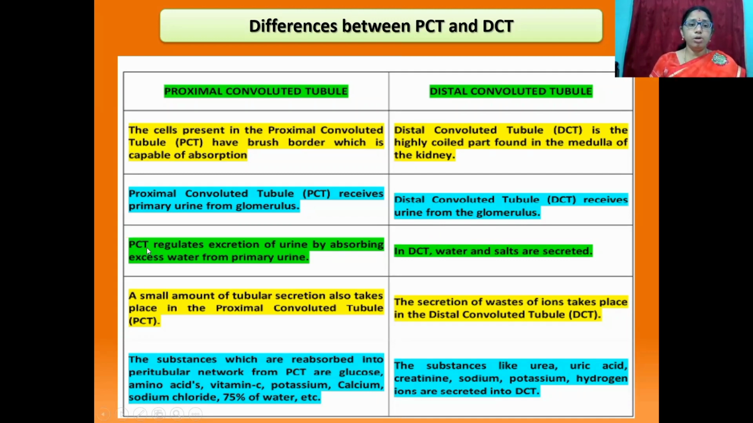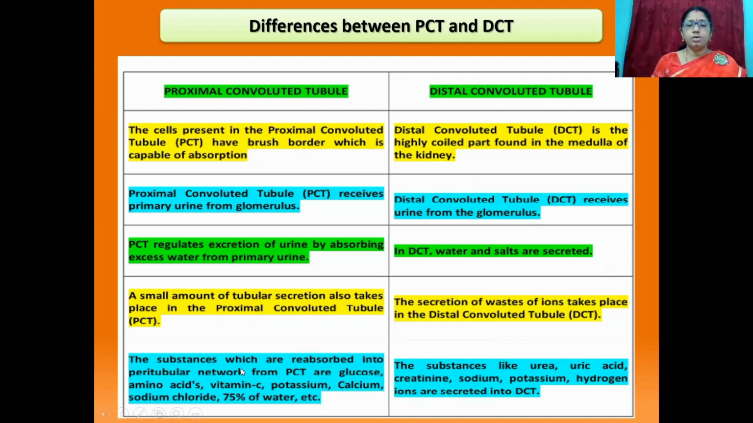Proximal convoluted tubule regulates excretion of urine by absorbing excess water from primary urine. In distal convoluted tubule, water and salts are secreted. A small amount of tubular secretion also takes place in the proximal convoluted tubule. The secretion of waste ions takes place in the distal convoluted tubule.